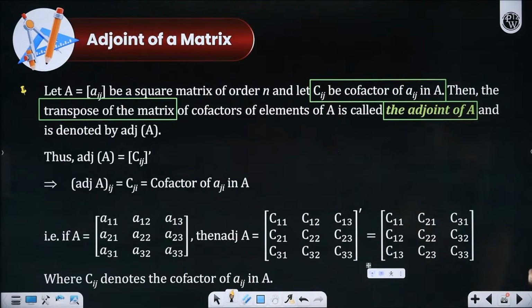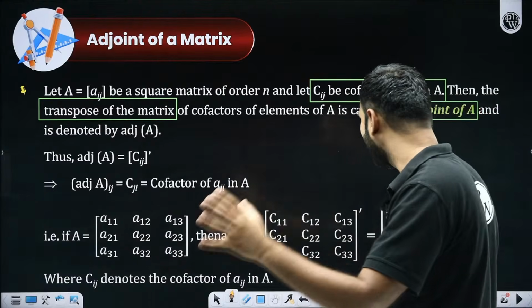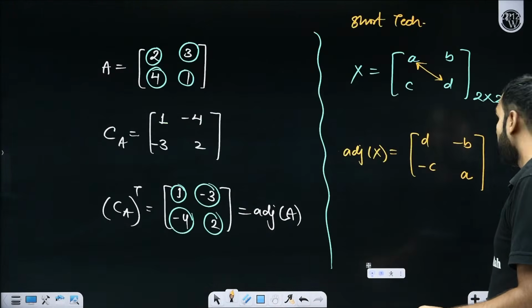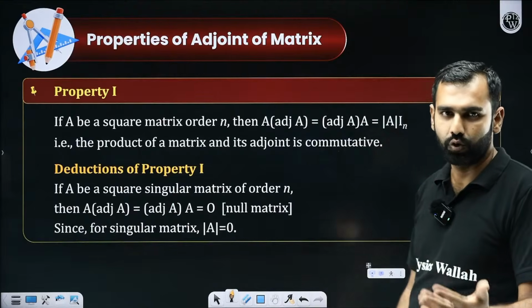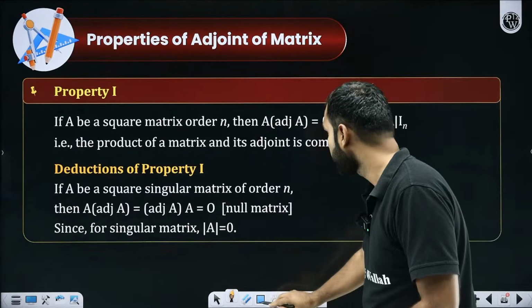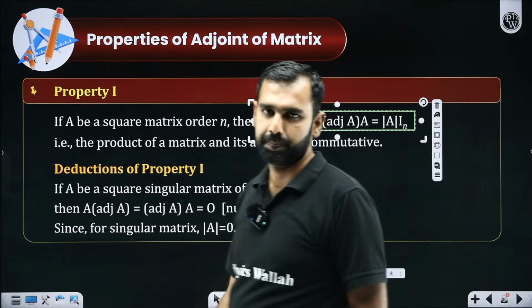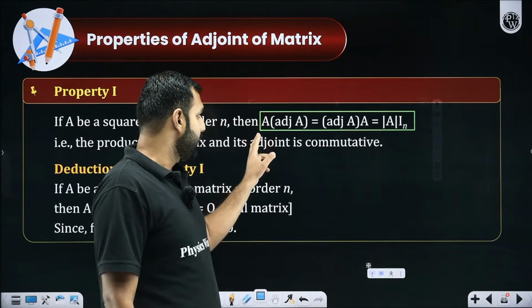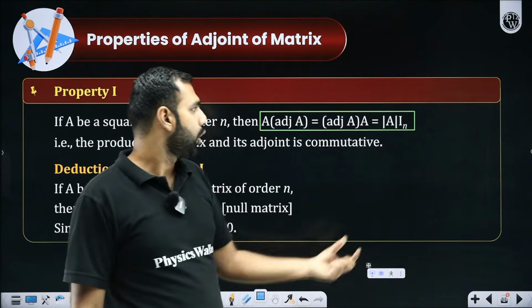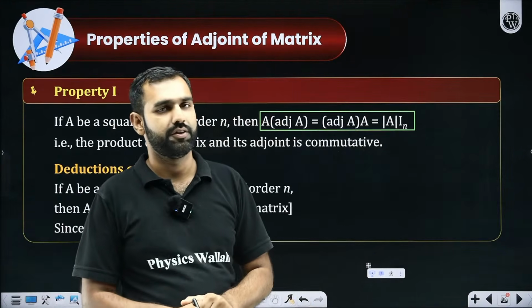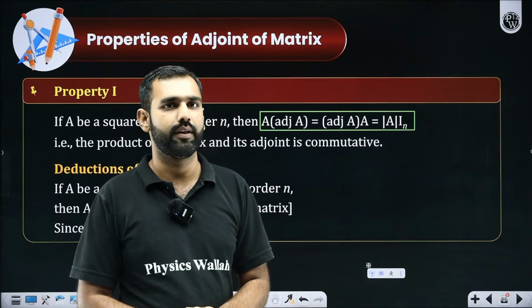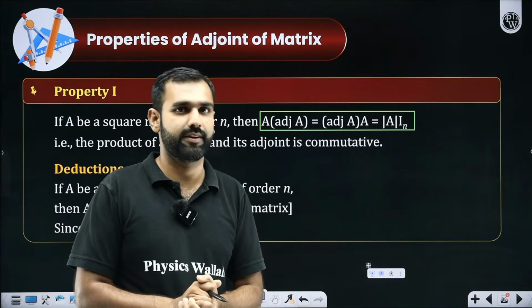Now, from the chapter determinants, if I take you towards this discussion, where I start bringing a few properties, the first property states that if a matrix is multiplied with its adjoint, it always gives you determinant of A into identity matrix. Sir, how has it happened, or why is it happening?